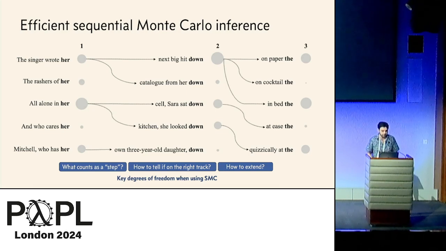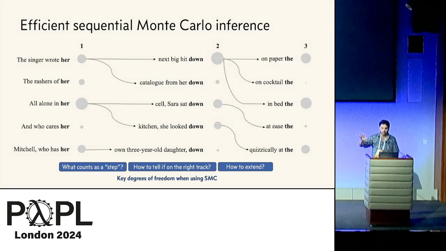So the first lever that you have is what counts as a step, right? I have this big program, but how far am I extending things each time that I run a single iteration of SMC? And when programs have stochastic control flow, it's really important that particles in different branches are paused at commensurate points for resampling, right? We want to make sure that when we pause to resample, it's fair to be comparing all of these different particles. The second degree of freedom is how to design the intermediate target distributions.